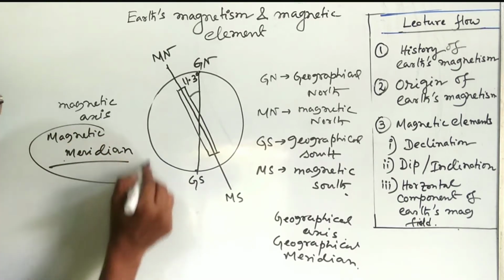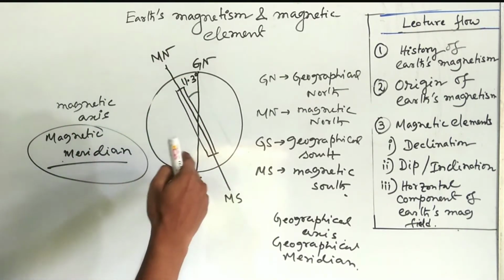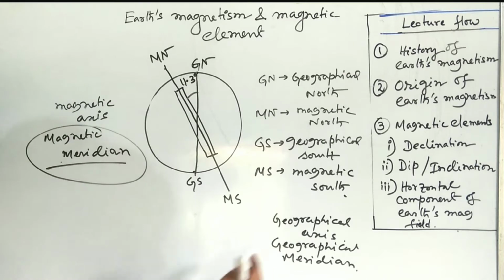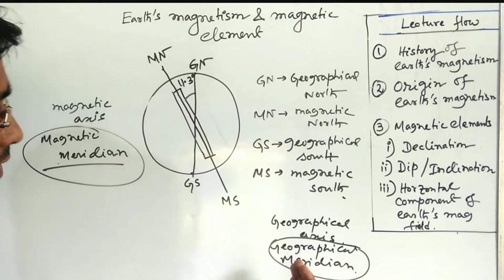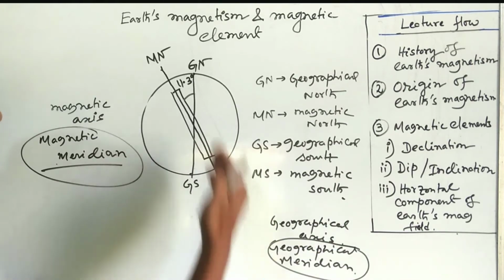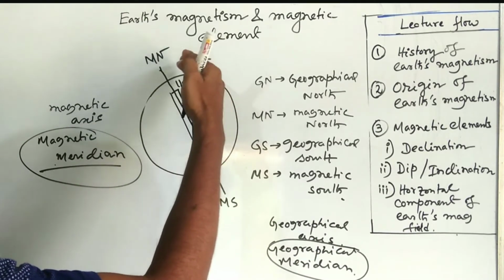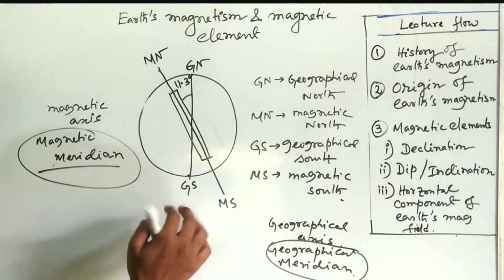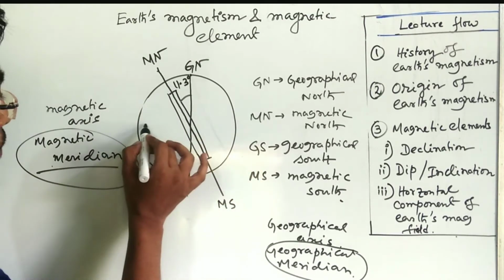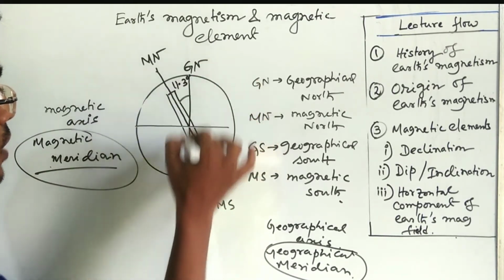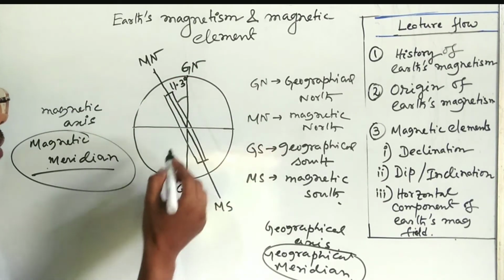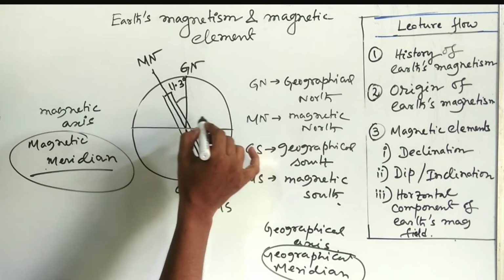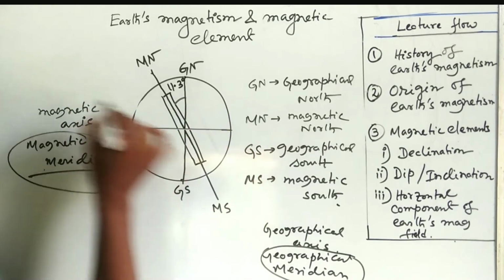Okay, what is magnetic meridian? Magnetic meridian is a plane which contains the magnetic axis. What is geographical meridian? Geographical meridian is the plane which contains the geographical axis, that is the geographical north and geographical south. And there is a big circle perpendicular to the geographical north and geographical south, that is known as the geographical equator.